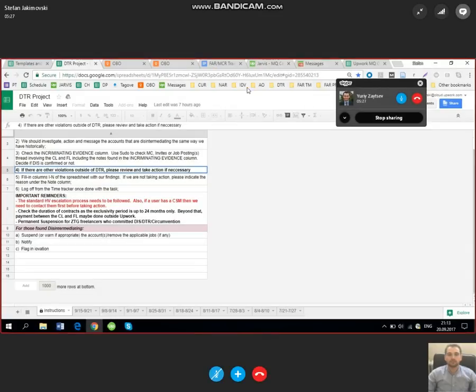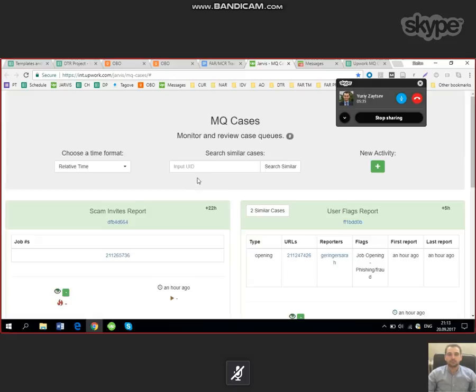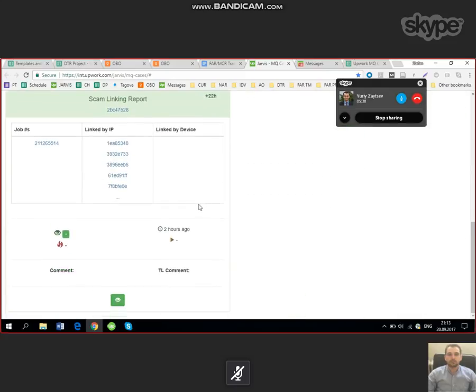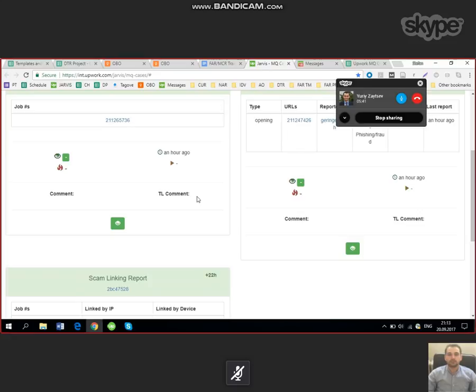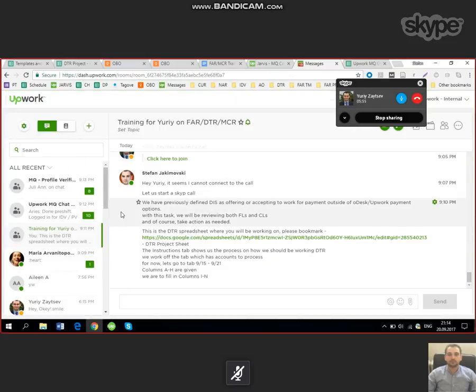Please bookmark this, because for Dash, or message center, we use Jarvis. I hope that later on we will have a posting up here for Dash or message center. So Dash is the tool we are using. This messaging center, the whole thing, is called Dash. So we need to check everybody's messages. In a way, we are spying on the freelancers and the clients and figuring out if they are trying to disintermediate or not.